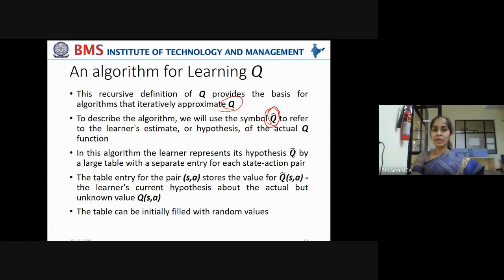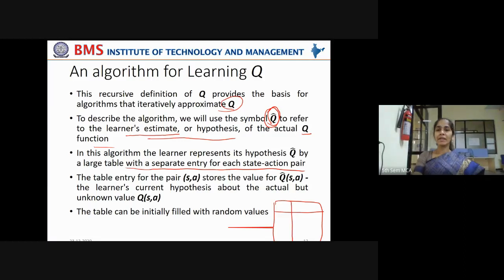Okay, so to describe the algorithm, we'll use the symbol Q cap to refer to the learner's estimate or hypothesis of the actual Q function. Now in this algorithm, the learner represents its hypothesis Q cap by a large table with a separate entry for each state action pair. This is the place where your doubts have to be destroyed. I'll show you exactly how